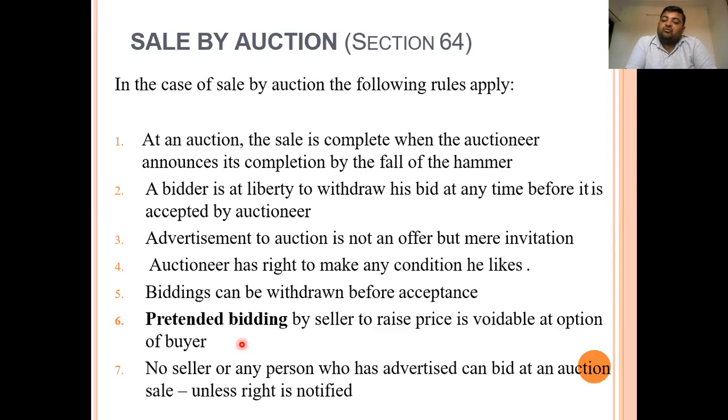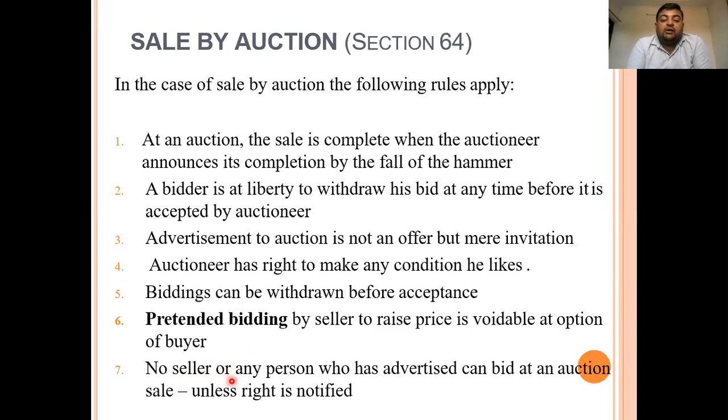So if the seller has used such a practice to inflate the price of the commodity by pretended bidding at the sale, it is voidable at the option of the buyer. If the buyer proves that the pretended bidding has been done by the seller, then the buyer has the option not to buy the particular commodity.